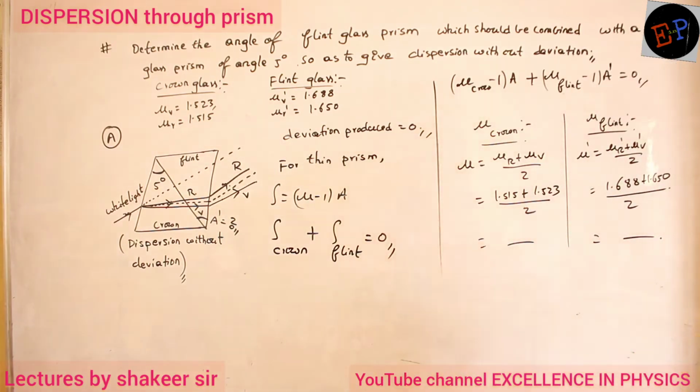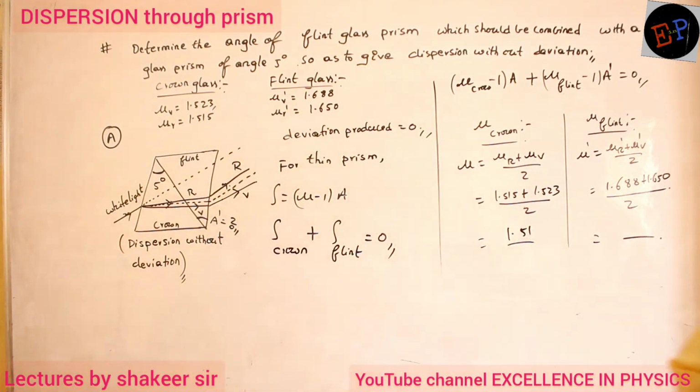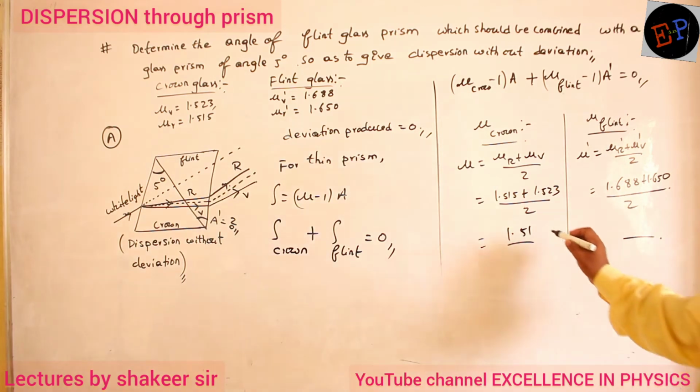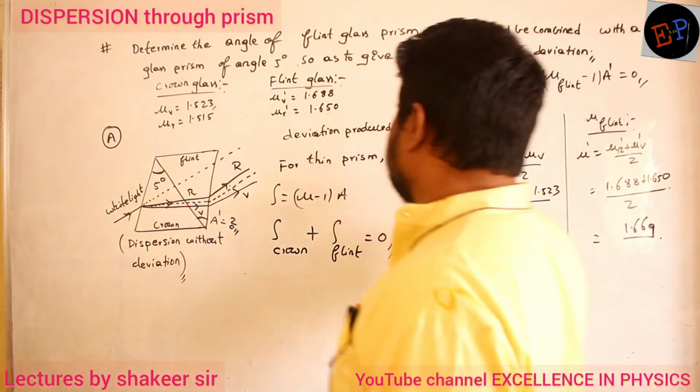So the μ value for crown glass, how much did he give? 1.519. And for flint glass it is 1.669. Clear? Now substitute in this equation.